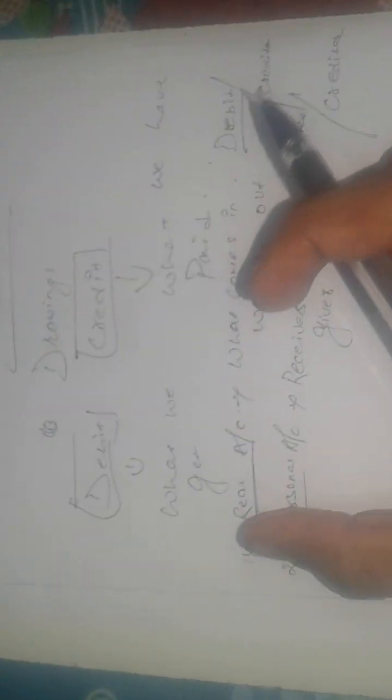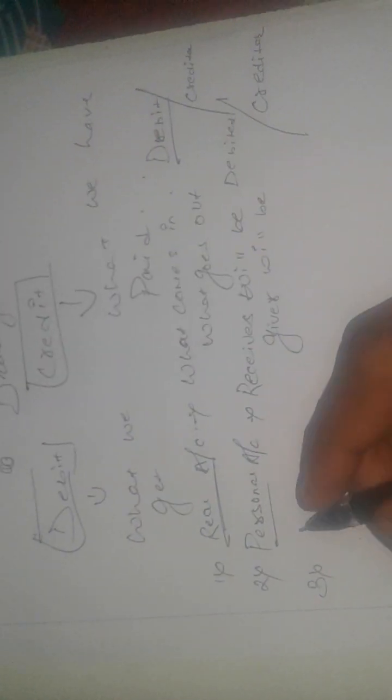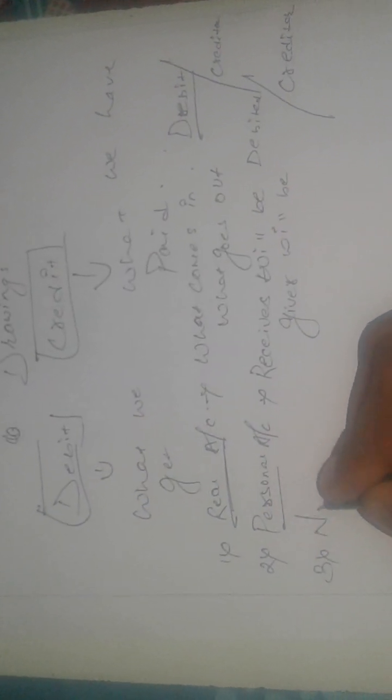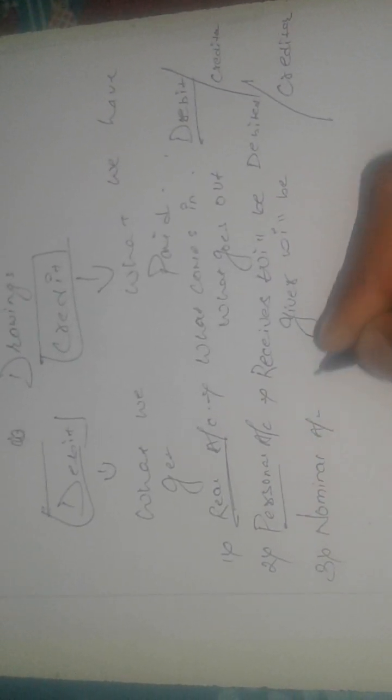The real account says that what comes in, what you receive in the business, will be debited, and what goes out will be credited. We will discuss this in good detail a little later. After this understanding, the third term is very important. This will be reversed in this case. Third is the nominal account. What does this say?